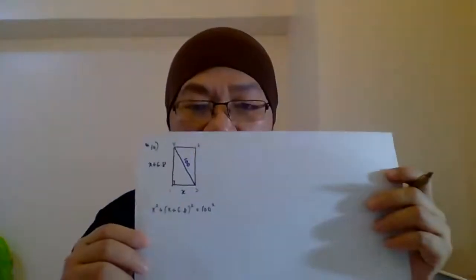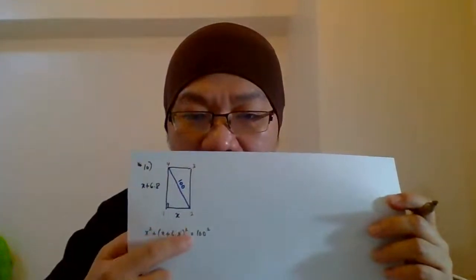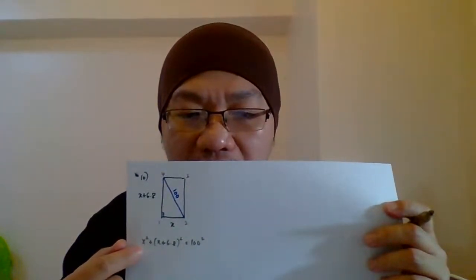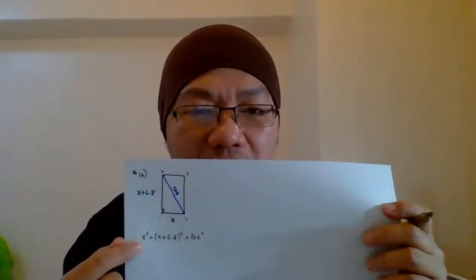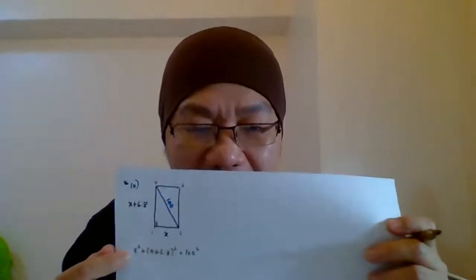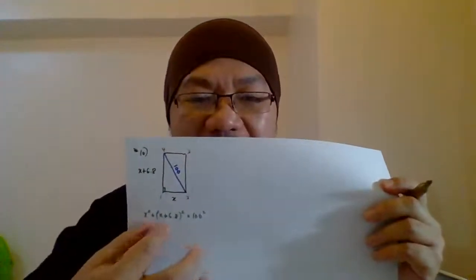Okay, so now let's build the equation. It becomes x squared plus the other side squared equals 100 squared, based on the Pythagoras theorem.